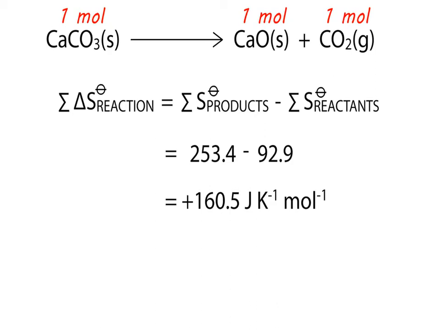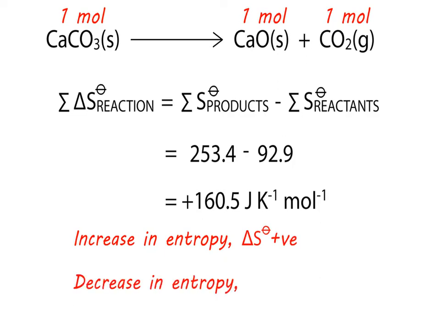In fact, just by inspection of the chemical equation, we can sometimes predict whether there's been an increase or decrease in entropy by counting the number of moles of gas on both sides, the side having the greater number of moles of gas having the greatest entropy. In chemical reactions, there can either be an increase in entropy, in which case delta S is positive, or a decrease and delta S is negative.